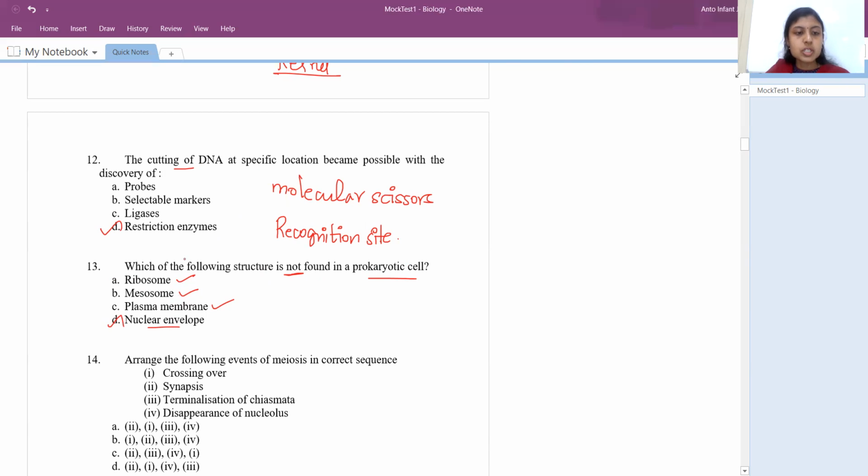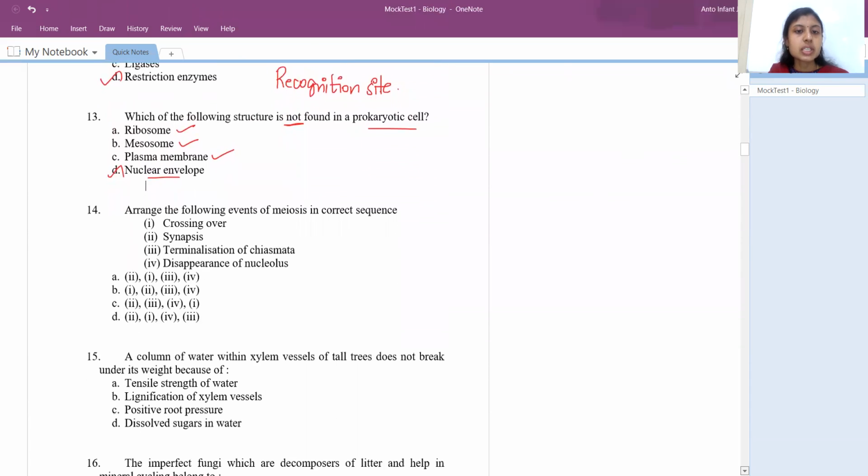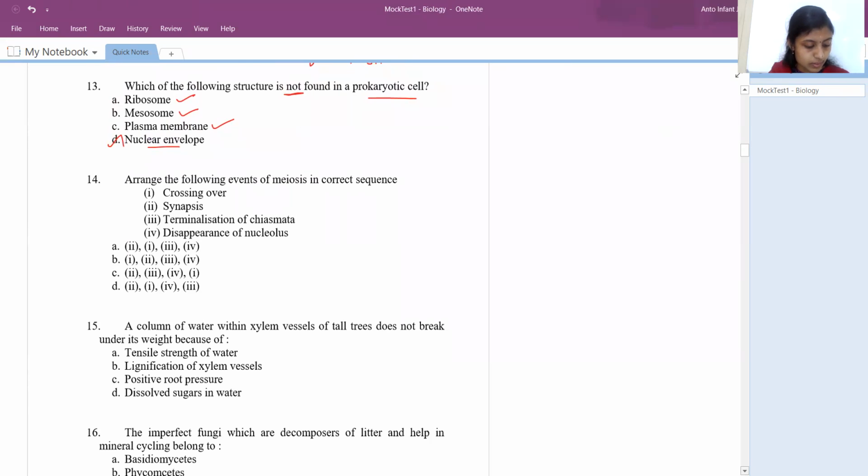So the 14th question, they are giving the events in meiosis and asking us to arrange them in the correct sequence. Crossing over, synapsis, terminalization of chiasmata and disappearance of nucleus. Always remember, first happens synapsis, that is pairing of homologous chromosomes. So first would be option 2, followed by crossing over, 1, followed by terminalization of chiasmata, 3, followed by disappearance of nucleus. So the answer is A.